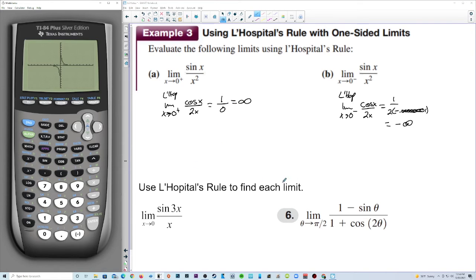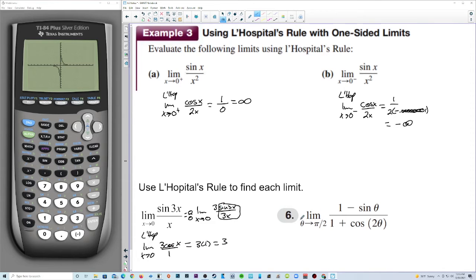All right, use L'Hopital's rule to find each limit. Now on this one, I wouldn't go to L'Hopital's right away. I'd multiply the top and bottom by 3. So we get sine of 3x over 3x. That part is 1, so the answer should be 3. But if we plug 0 in right away, sine of 0, 0 over 0, we get an indeterminate form. So we're going to use L'Hopital's. Limit as x approaches 0 of 3 cosine of x over 1. And now when we plug in 0, we get 3 times 1, and we get the same answer. We get 3.